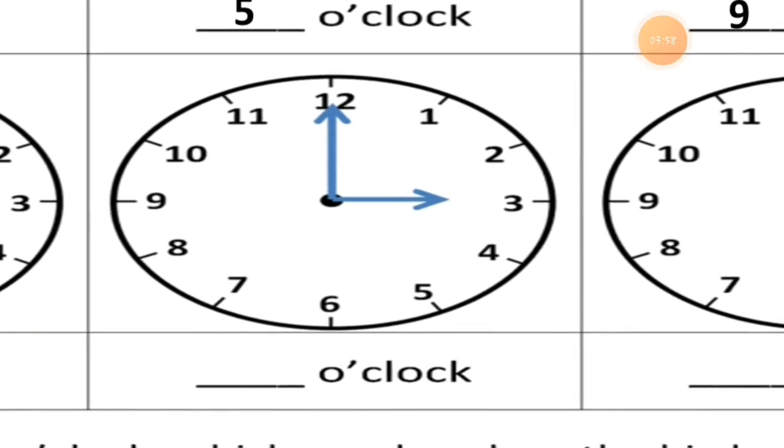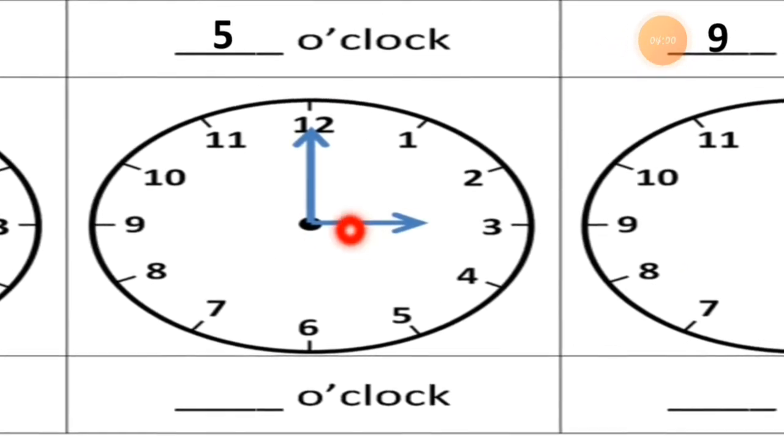Now the next clock we are taking. The minute hand is pointing to 12. Can you see this? It means you have to write o'clock. And just check the short hand, what number it is pointing to. It is pointing to 3.